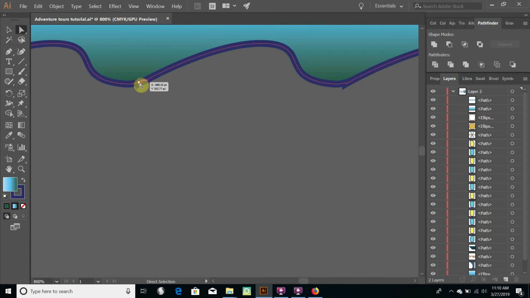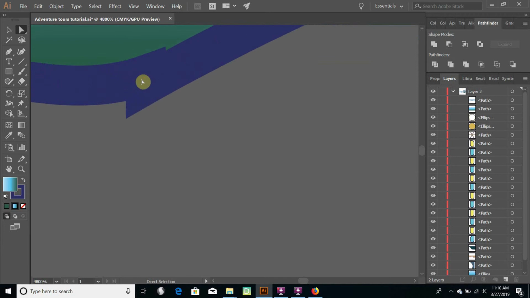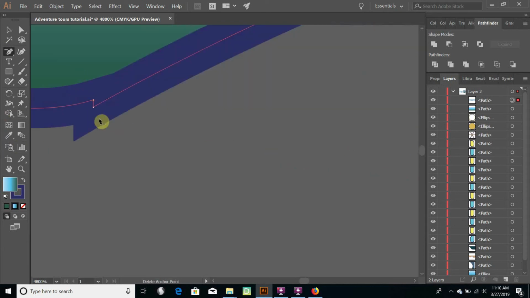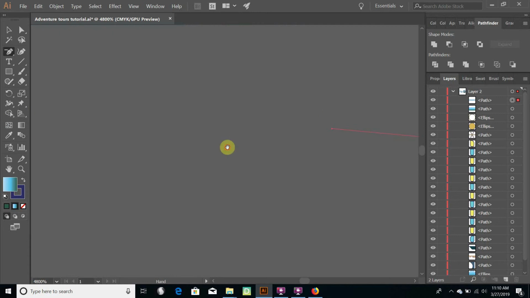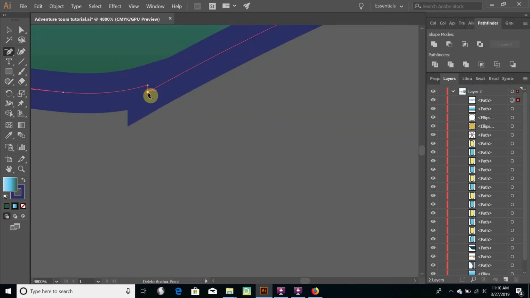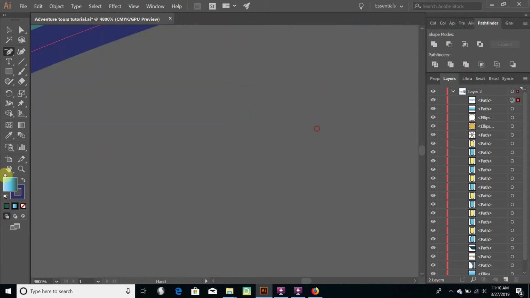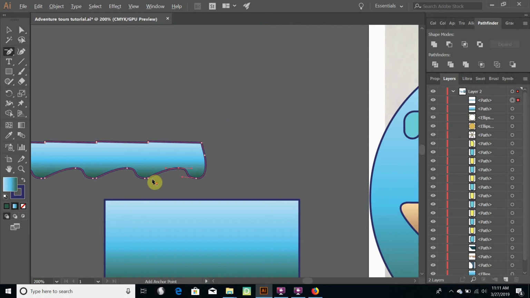But I can go in, and that obnoxious deal is because I've got two anchors where they combine. There's an anchor, and there's an anchor. And I can actually hit my minus key, and it will turn my pen into a delete anchor point tool. And I can go in, and I can just say, I don't want to have this bottom anchor point. I do have to do that to each of them, but in this case, it's not too tricky because I've only got 5 waves going on. Once I've deleted each of those anchor points, my wave should be beautiful and smooth and ready to go.